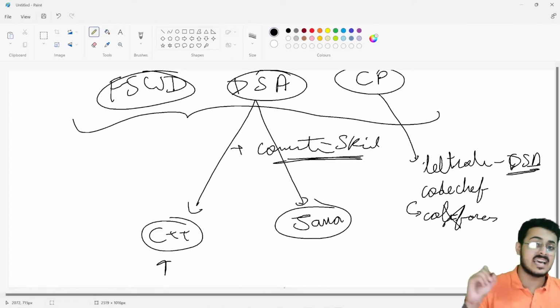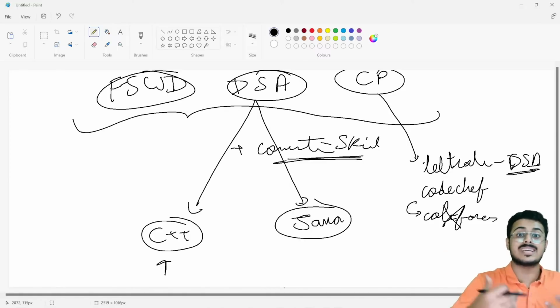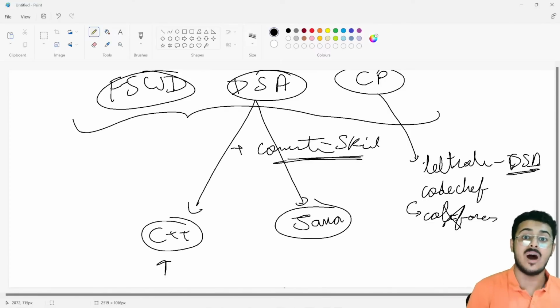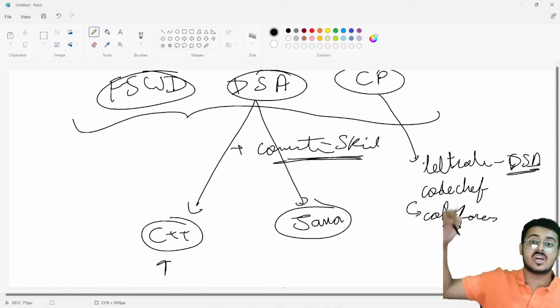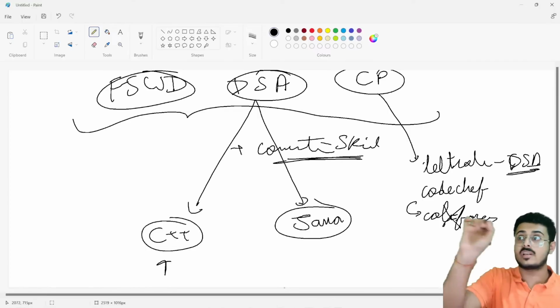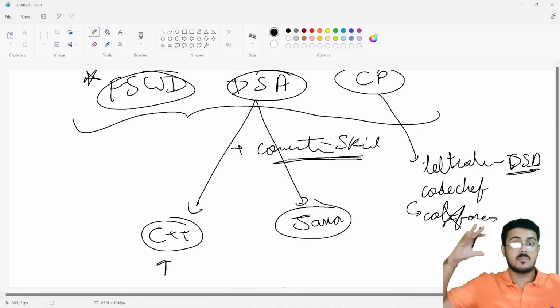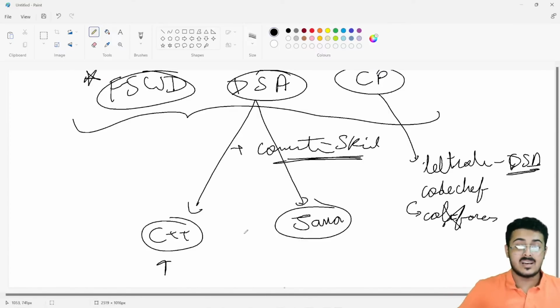The thing is, DSA and CP you have to do, because without that, you won't be able to get into an interview, where a particular person is interviewing you. Before that, you are having coding rounds. There are tests that are there. And if you're not clearing these tests, you are the king of full stack web development, but you won't be able to showcase it to anybody. Nobody will be sitting right over there in the interview because you haven't got any interviews. To be able to reach the interview and showcase your full stack web development skill set to get the highest placement possible, you have to first cross that exam.